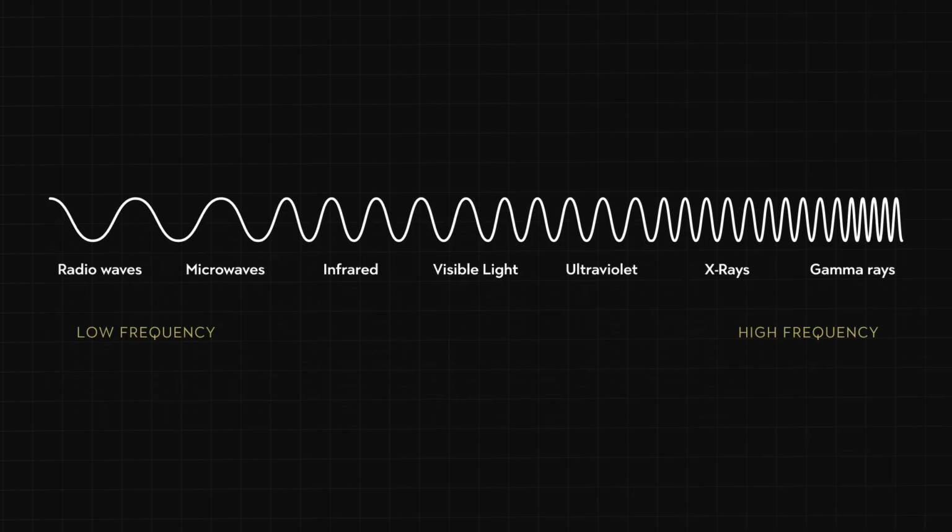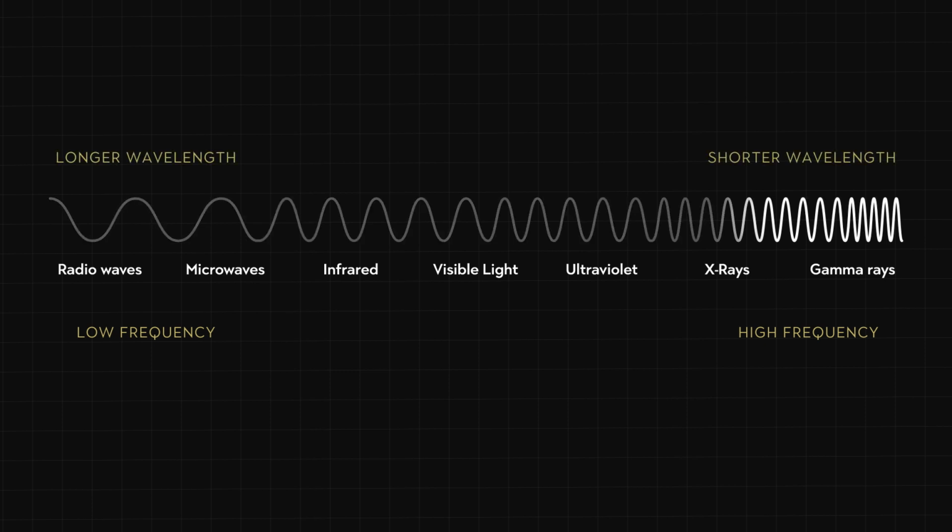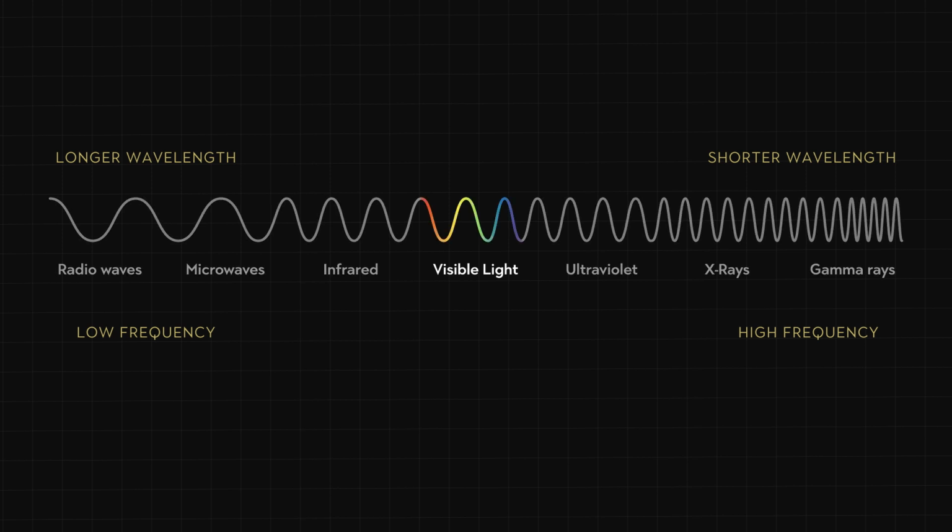Radio waves are like deep bass notes. They have low frequency. Gamma rays are like high-pitched treble noises. They have high frequency. Visible light is a narrow portion of the full electromagnetic spectrum that our eyes have evolved to detect. But that's about us, not the radiation itself.